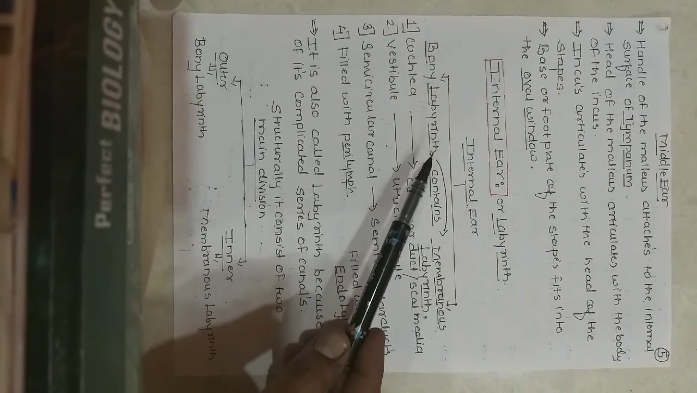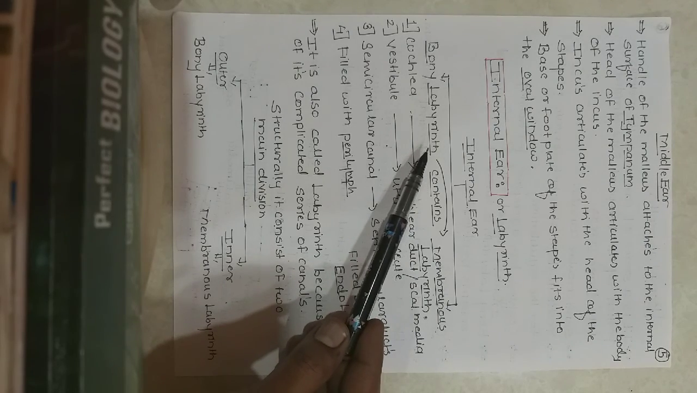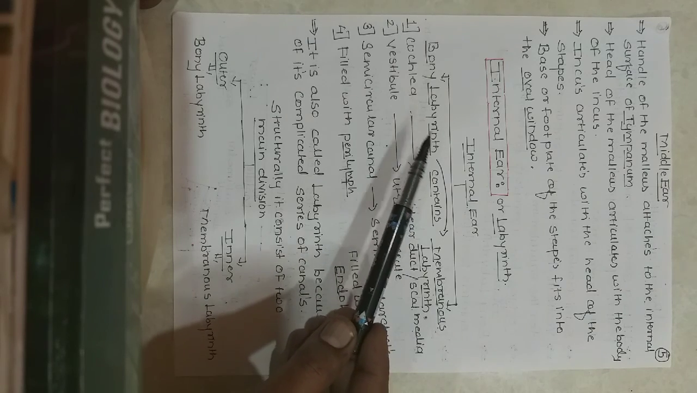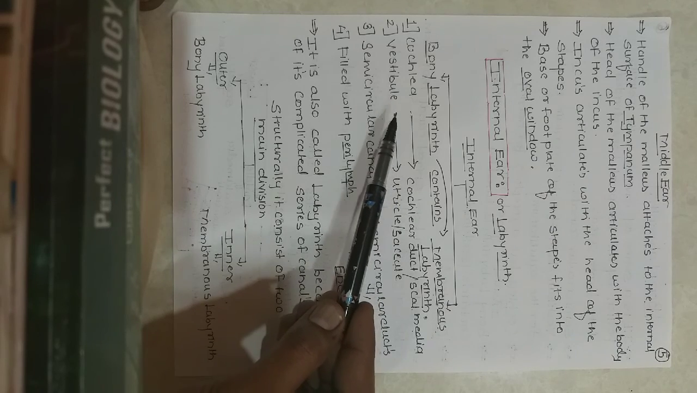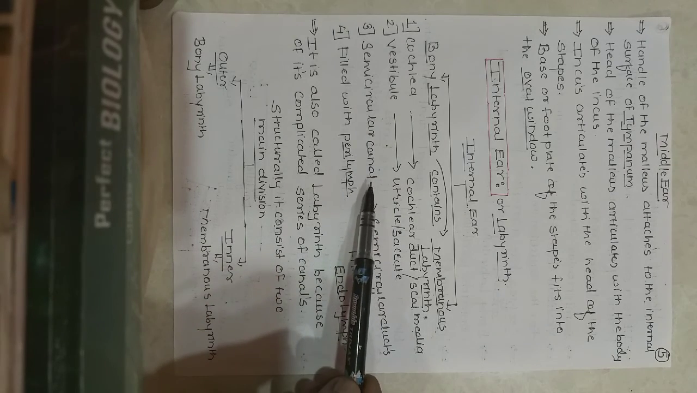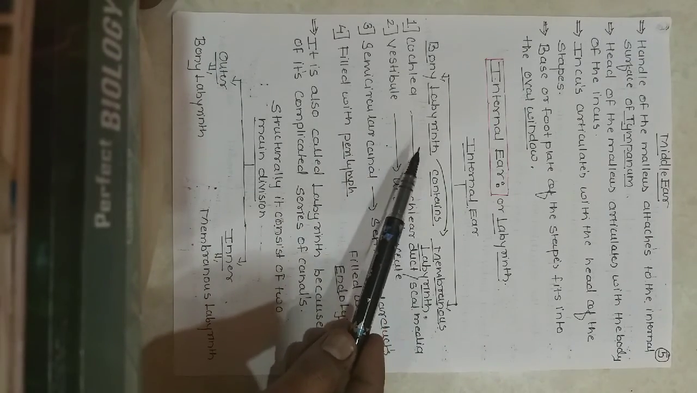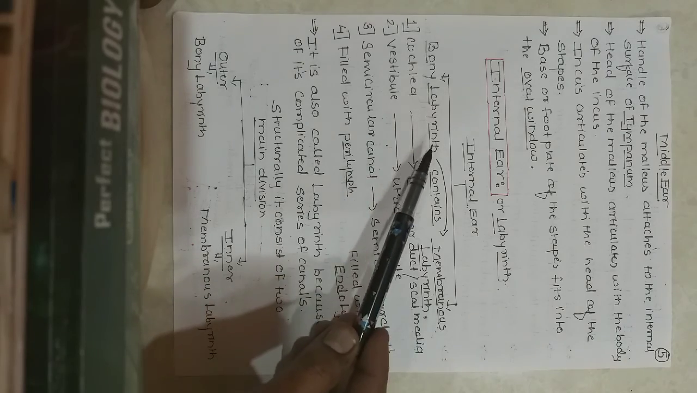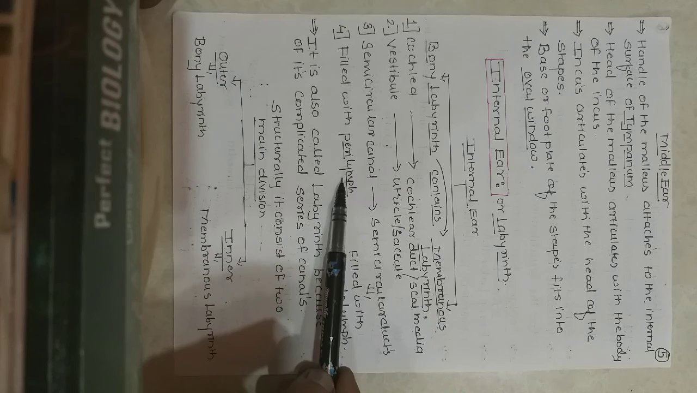Labyrinth means a canal-like structure, as we discussed in the last lecture. So which parts come under the bony labyrinth? The first is the cochlea, then the vestibule, then the semicircular canals. This bony labyrinth is filled with a fluid, and that fluid is called perilymph.